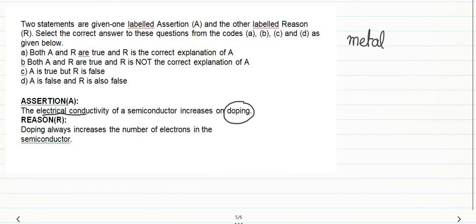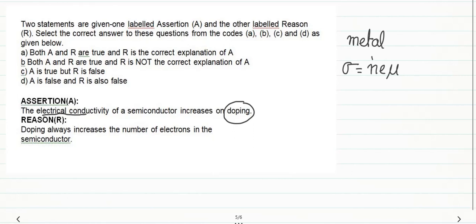So if the number of free electrons in a metal increases, the electrical conductivity of that metal increases. The electrical conductivity of a metal is basically denoted as σ = n e μ. n is the number of free electrons per unit volume, e is the electronic charge, and μ is the mobility.